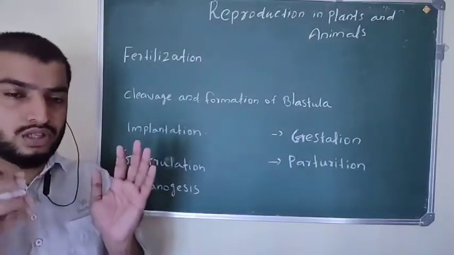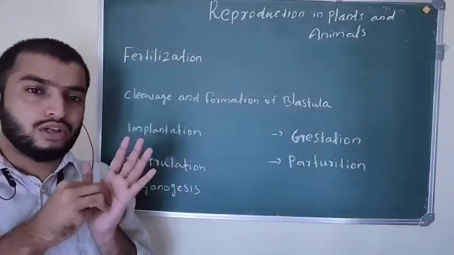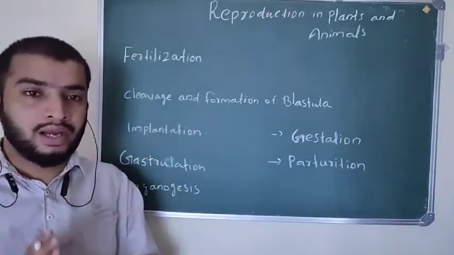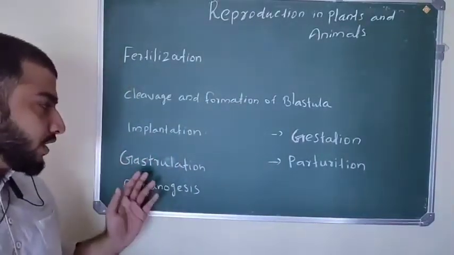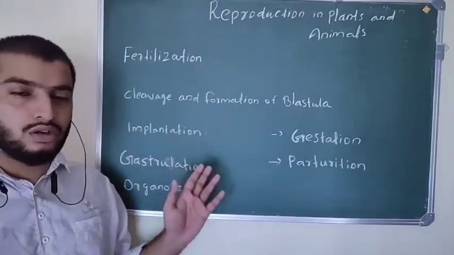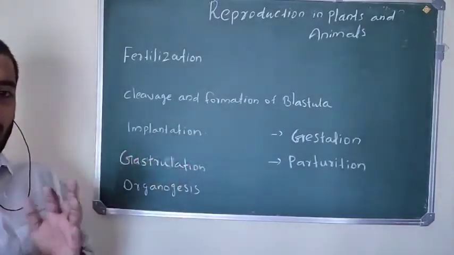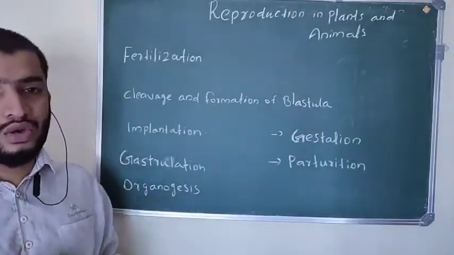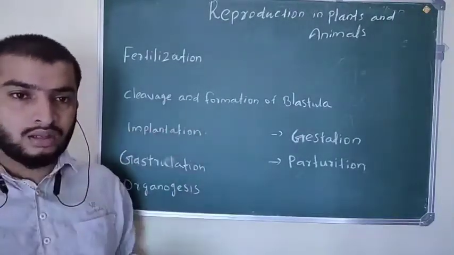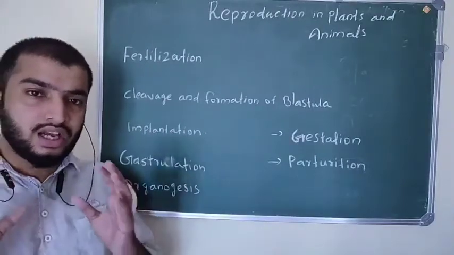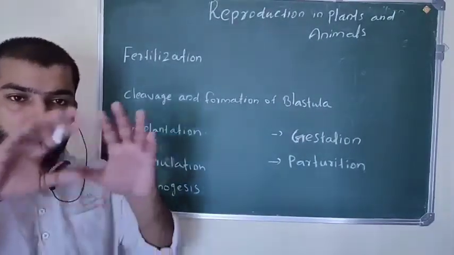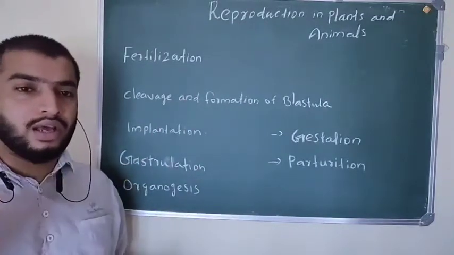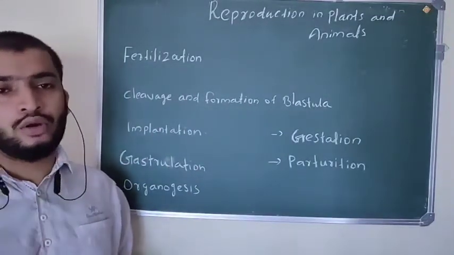This blastocyst attaches to the uterine wall, and that process is called implantation. Then what happens next? The blastocyst on the uterine wall develops into another form called gastrula, which has three germ layers: ectoderm, mesoderm and endoderm.